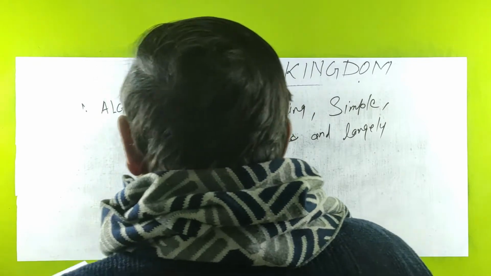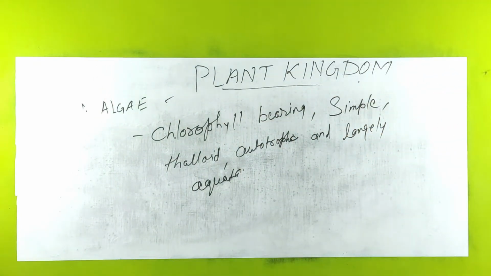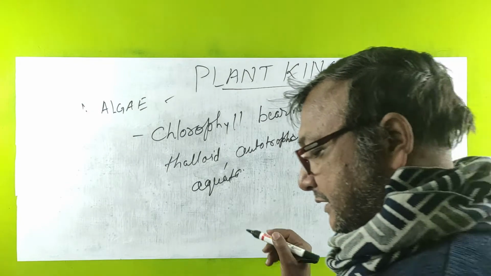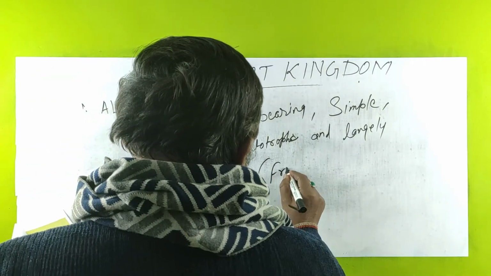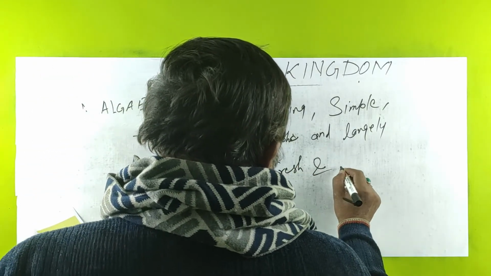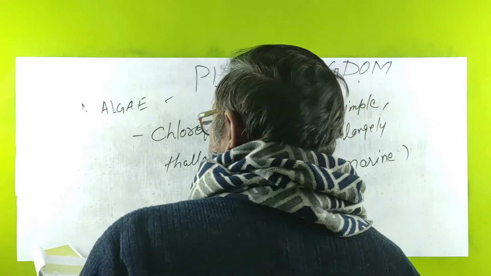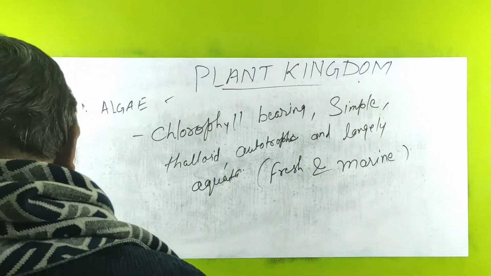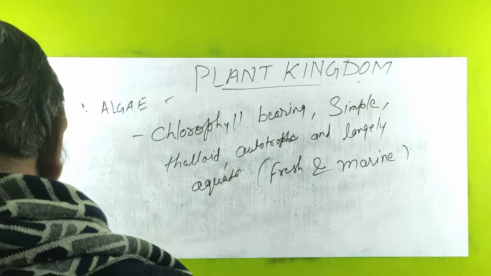So what we say is that algae are chlorophyll bearing, simple, thalloid, autotrophic and largely aquatic, meaning they can live in both fresh and marine water. So this is about the characters of algae.